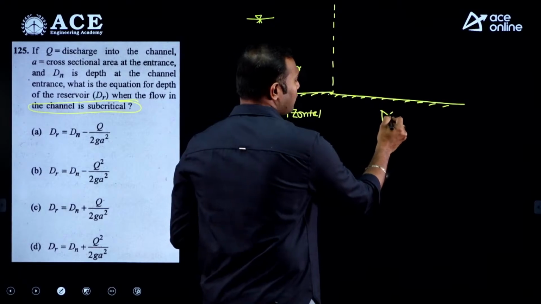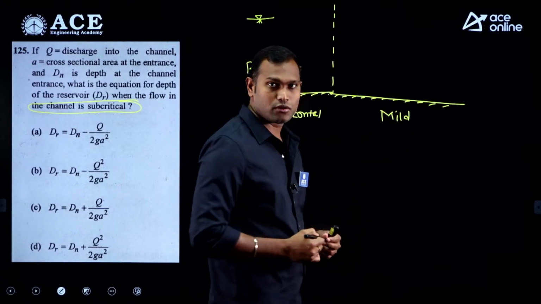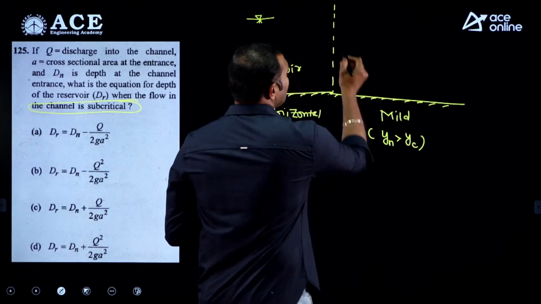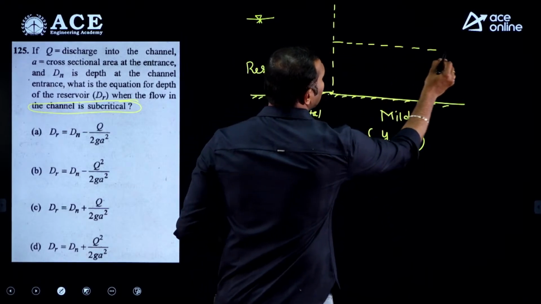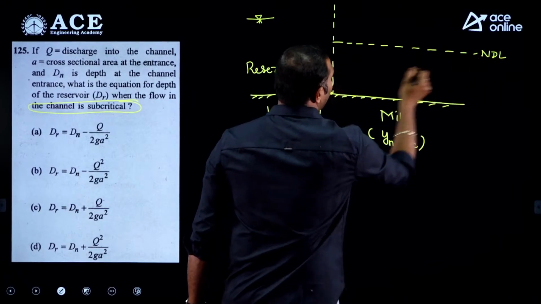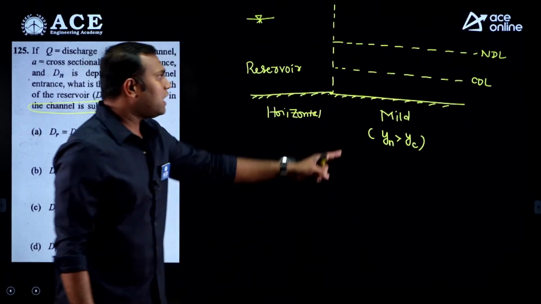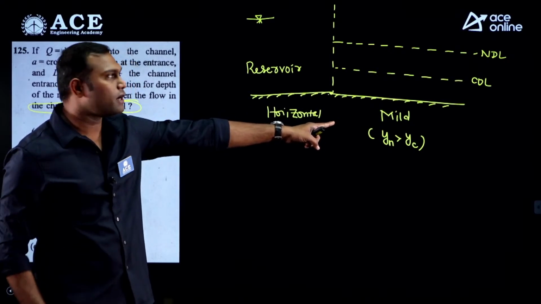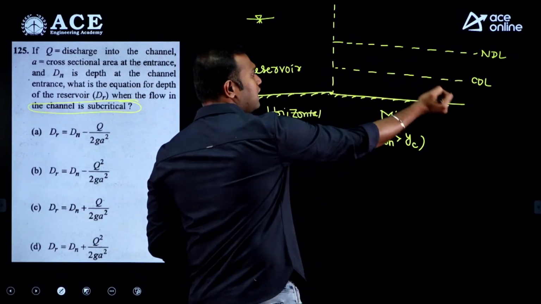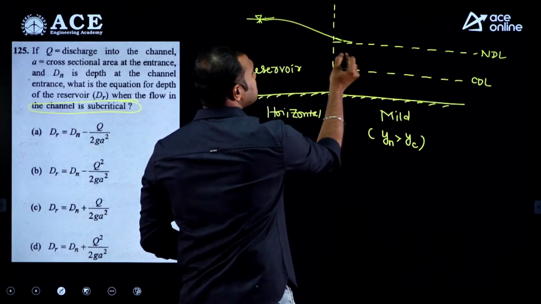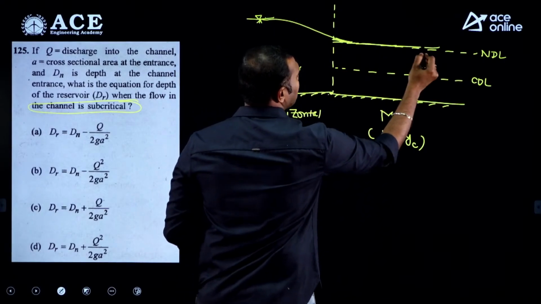That happens if and only if the given slope is mild slope. In the case of the mild slope, Yn is greater than Yc. So somewhere over here there is a NDL and there is a CDL. So obviously on the channel, if the flow has to be subcritical, the flow has to meet the NDL which lies above the CDL. So simply the flow comes and meets the NDL directly.